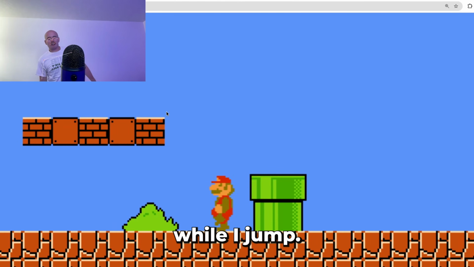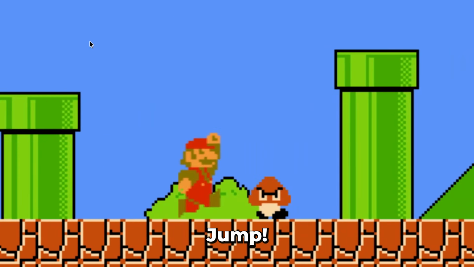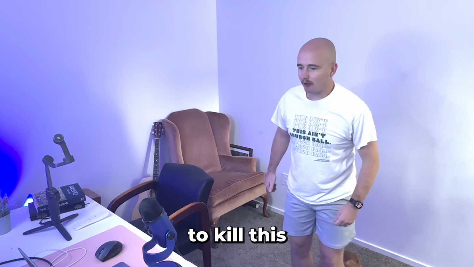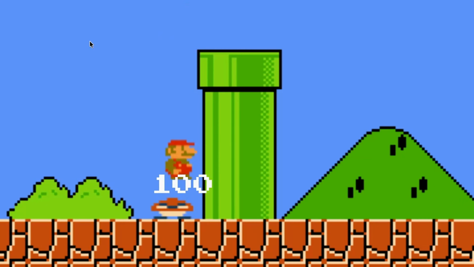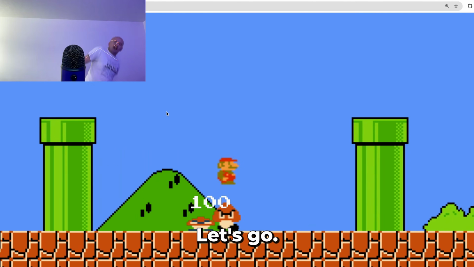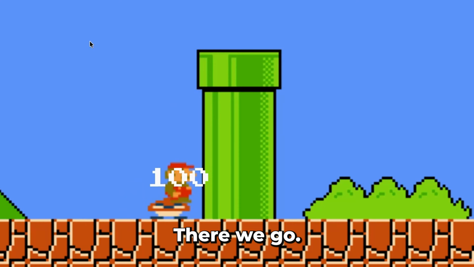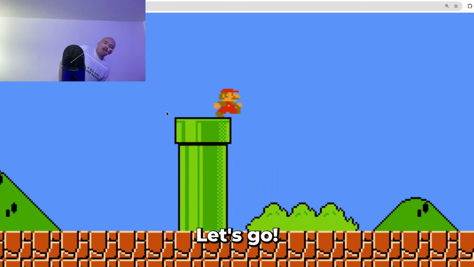Okay, I gotta keep leaning while I jump. That's the hard part. Jump. Nice. Jump. Okay, I'm just gonna kill this Goomba. Jump. Boom. Lean right. Jump. Oh, let's go. Let's go. I'm just gonna wait for the Goomba to come to me. I'm gonna jump. There we go. Jump. Let's go.